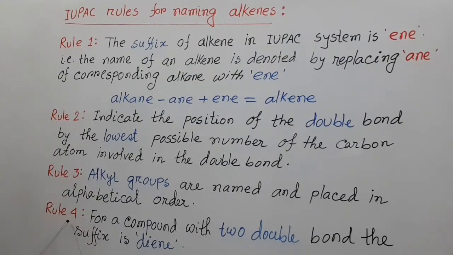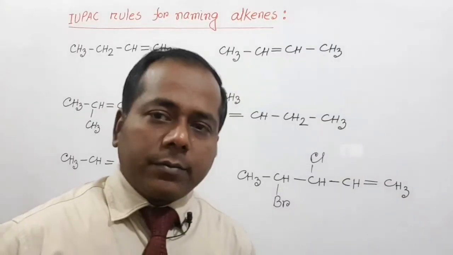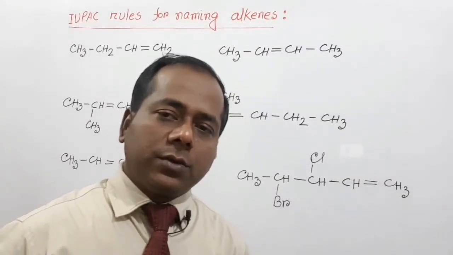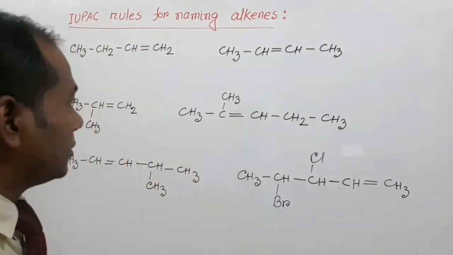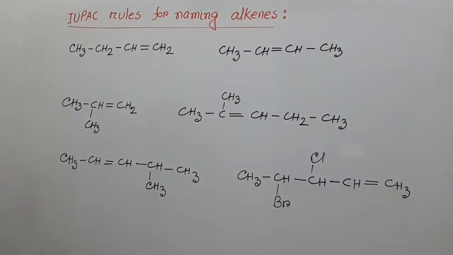And rule number 4, for a compound with 2 double bonds, the suffix is "-diene". My dear students, according to our discussion, now naming of these compounds.